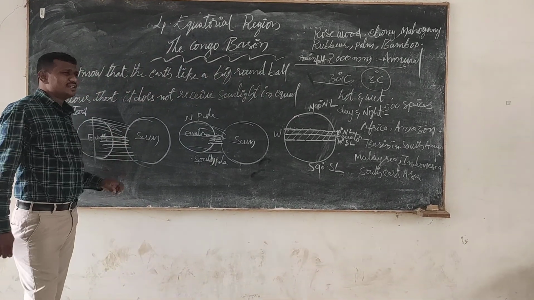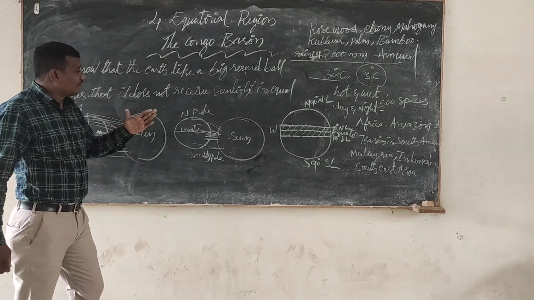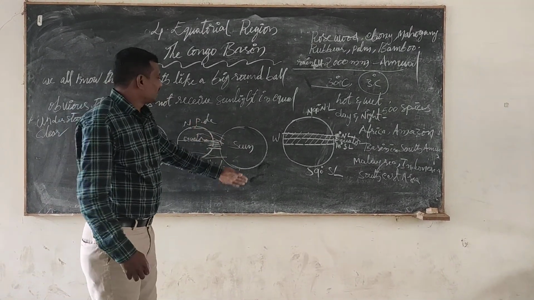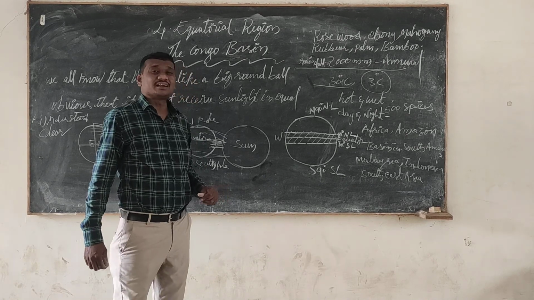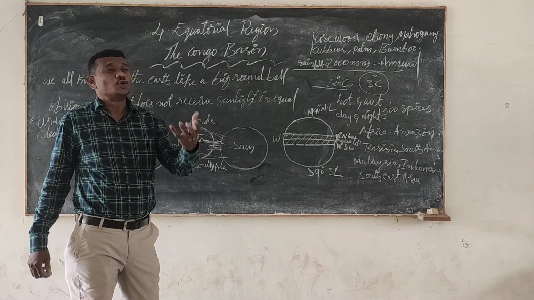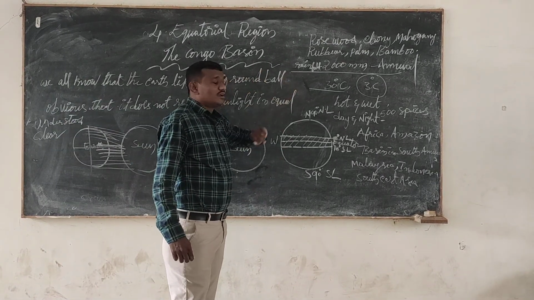So this hot and wet climate is useful for growing a lot of vegetation in the equatorial region.